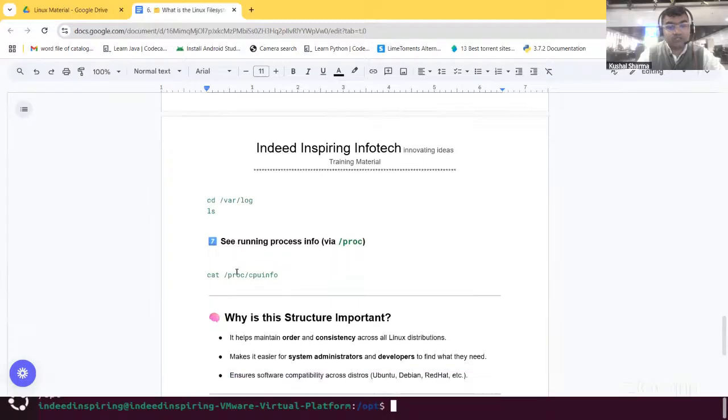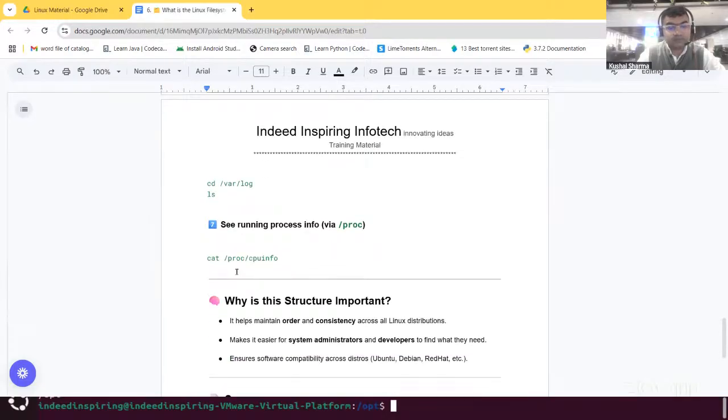See /proc, so see running process information. So cat /proc/cpuinfo. So that is for running process information we have.